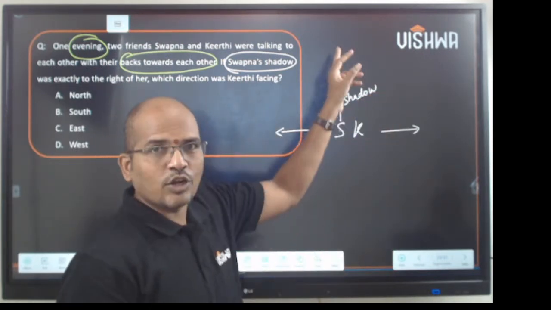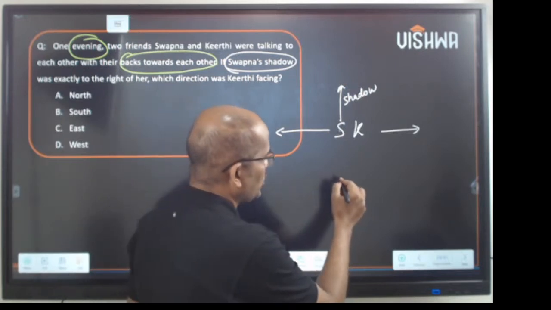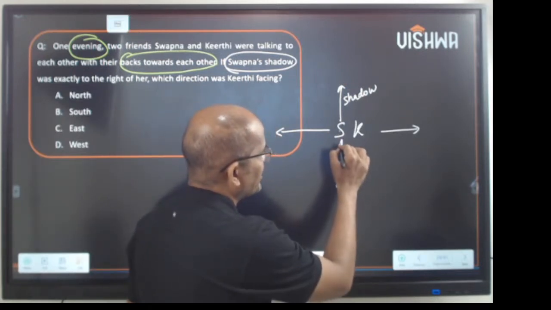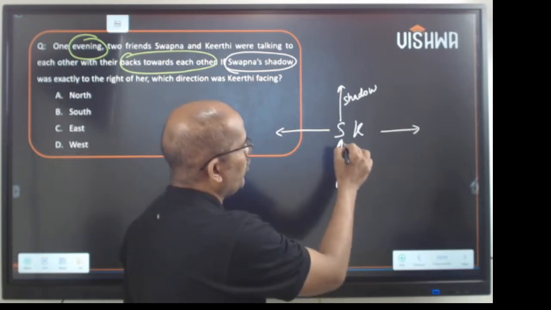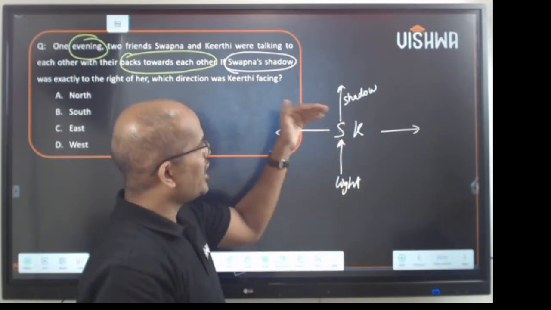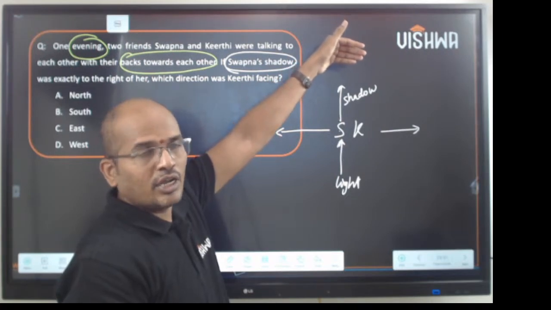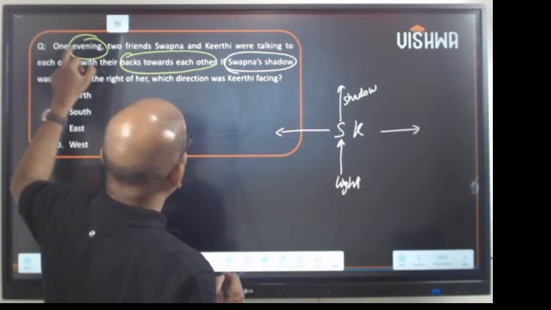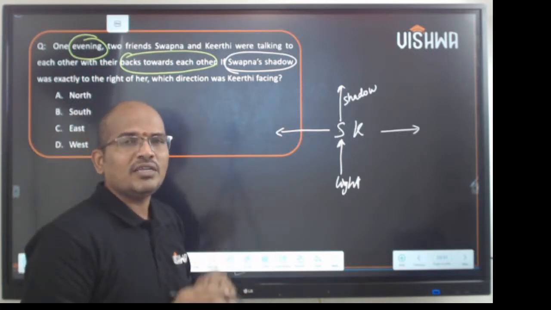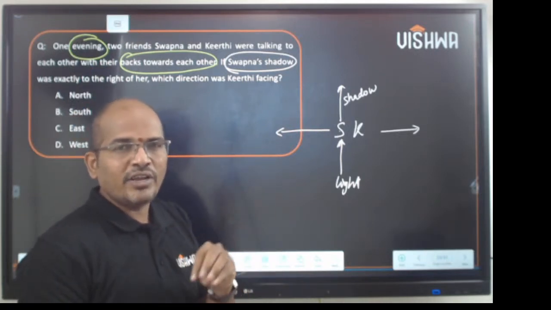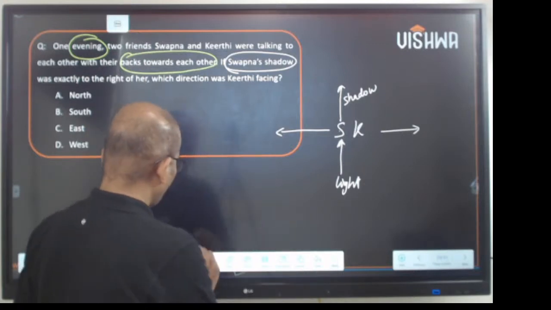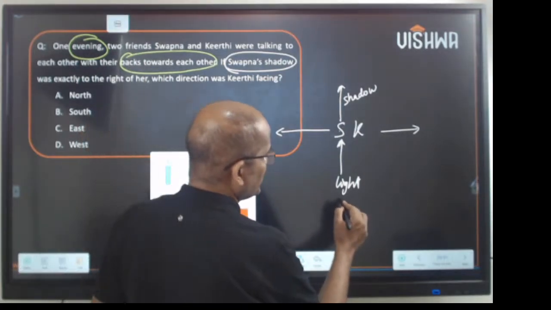When you have the shadow to the right, common sense says you should have light here, right? When the light falls in this direction, the shadow is in the other direction. Now the question is, sir, what is the light direction? He says one evening. So generally in the evening, the sun is in the west, right? So this is west then.